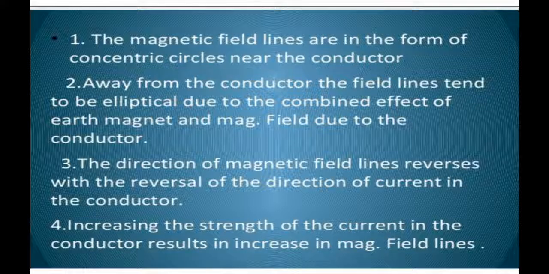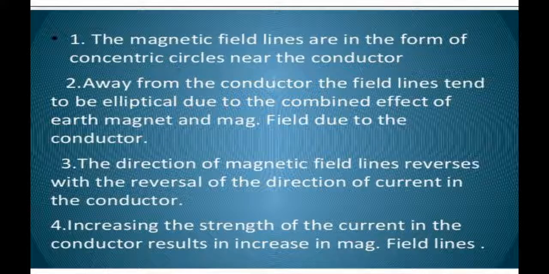The first property is that the magnetic field lines are in the form of concentric circles near the conductor. Then second, away from the conductor, the field lines tend to be elliptical due to the combined effect of the Earth's magnetic field and the magnetic field due to the conductor.